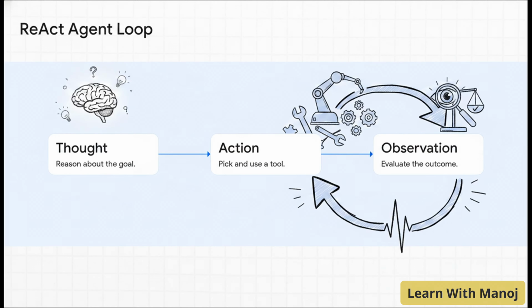Let's see how this all comes together to form the actual heartbeat of an agent. I want you to visualize this flow with me, moving from one step to the next. Step 1 is plan. The agent takes a massive goal and breaks it down into bite-sized tasks. Step 2 is action. It uses those tool limbs to execute the very first task. And then, crucially, Step 3 is observation. It actually pauses and reflects. Did that work? Did it fail? And then it loops right back to Step 1. Imagine pointing from plan to action to observation. It's this recurring, unbreakable circle that just keeps spinning until the job is finally done.